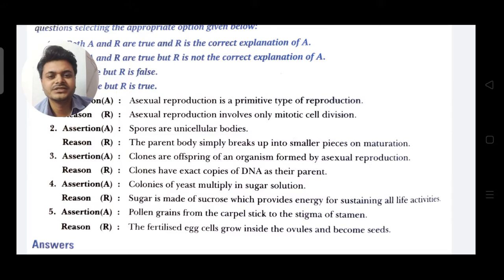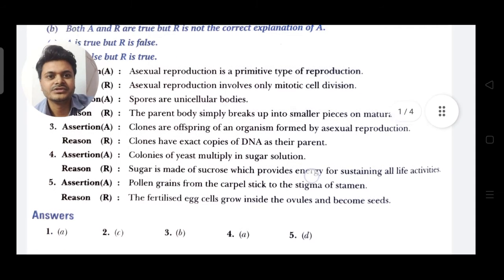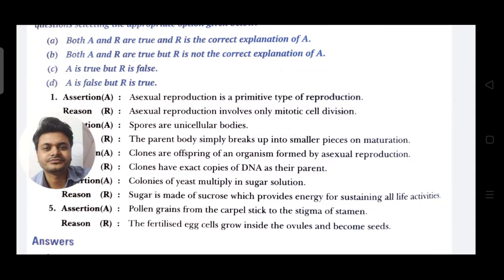Question 2. Assertion: Spores are unicellular bodies. Reason: The parent body simply breaks up into smaller pieces on maturation. So the answer will be C, that means assertion is true and reason is false.